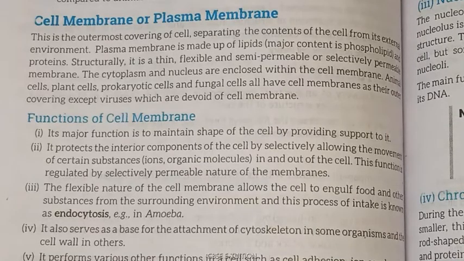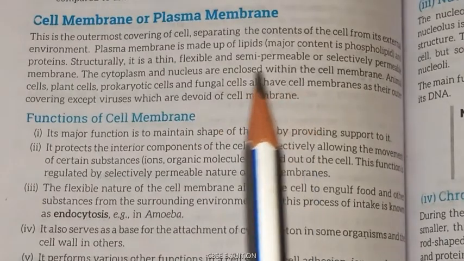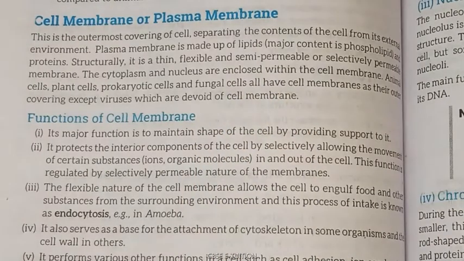Next, it protects the interior components of the cell by selectively allowing the movement of certain substances in and out of the cell. Earlier we have seen it is semi-permeable.